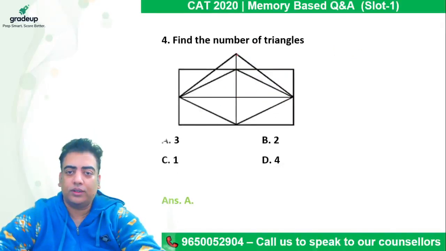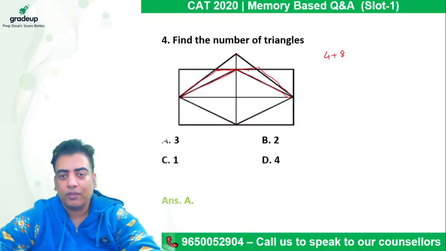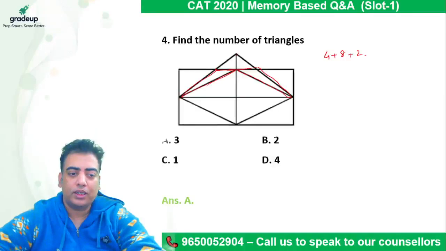Now if we take this particular base, so this is one triangle and this is another triangle, right? So we are done with 4 plus 8, and on this particular base, this is a triangle and this is a triangle, so only 2 triangles are there, so plus 2.